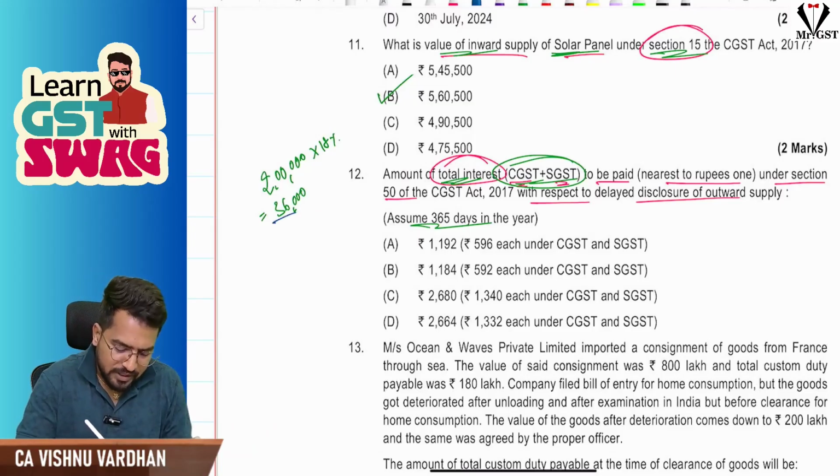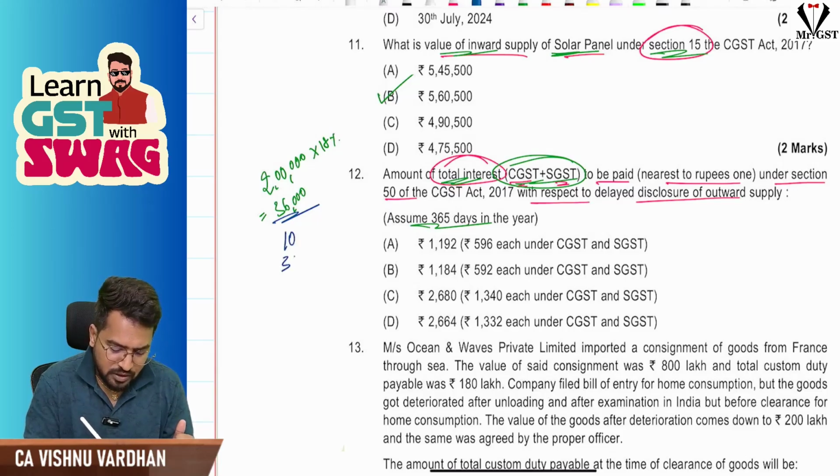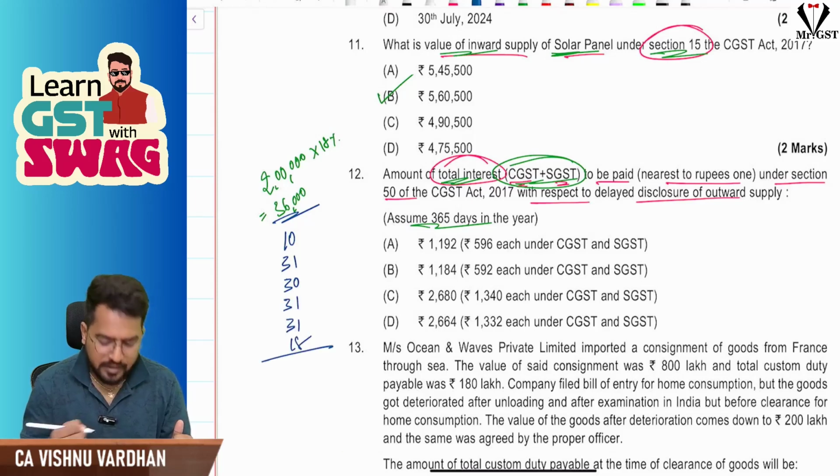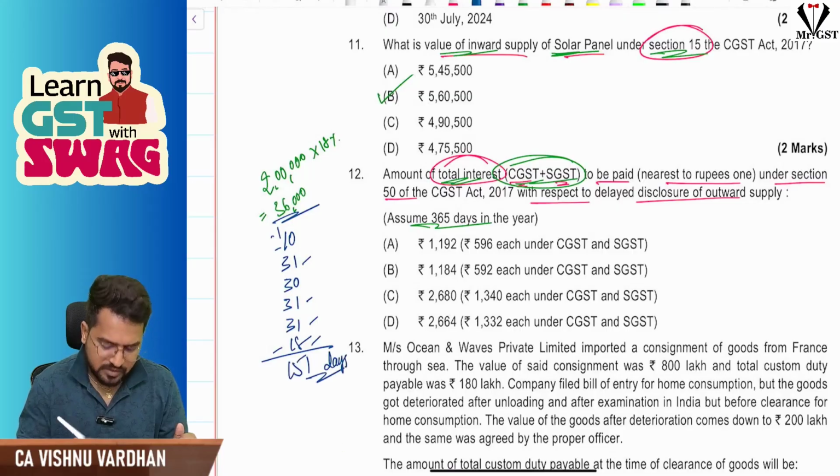So on the entire 36,000 interest will come, and for how many days? This is August month liability, so you should have paid by 20th September, and you have not done so. In September, out of 30 days, 10 days are remaining. Next October, November, December, January, and February 18th they are paying this. So if you take it all together, it is 151 days of delay, my dear friends, if you have understood.